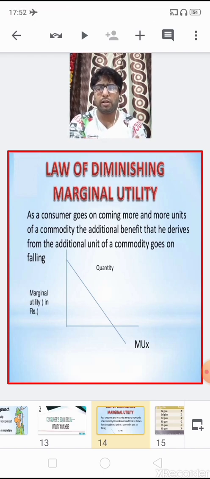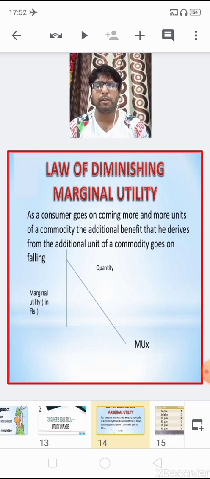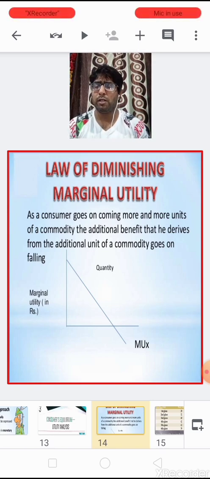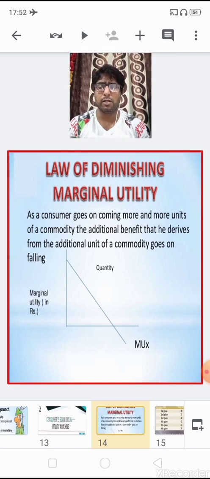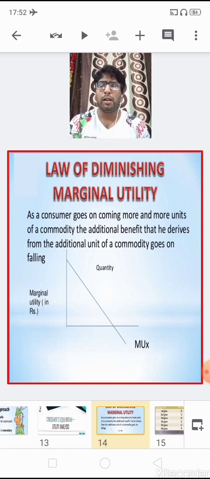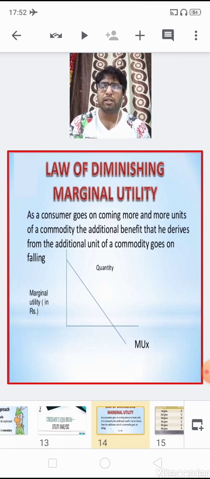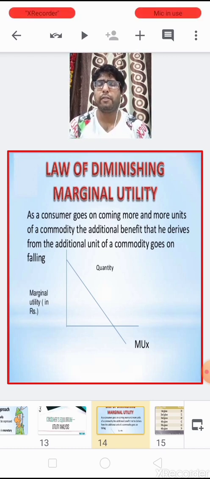Here, children, you see on the x-axis we have plotted the units of the commodity, and on the y-axis we are plotting the marginal utility. Since the consumer continues consuming units of the commodity, the marginal utility curve goes down, and it reaches a place on the x-axis where it is zero, and obviously the total utility will be maximum.